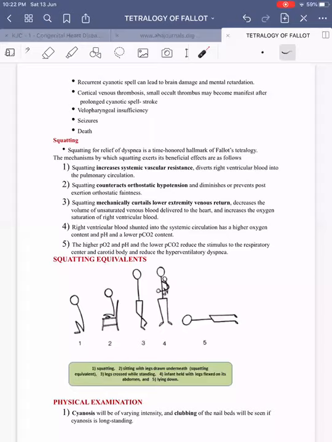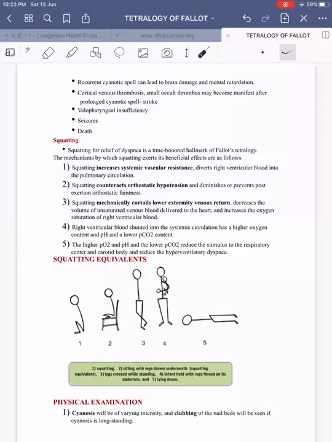So here comes the role of the impedance between the pulmonary right ventricular outflow tract obstruction and systemic vascular resistance. Here, since the systemic vascular resistance increases, there will be increase in the pulmonary blood flow, and hence there will be better oxygenation of the blood, and hence the systemic saturation improves.